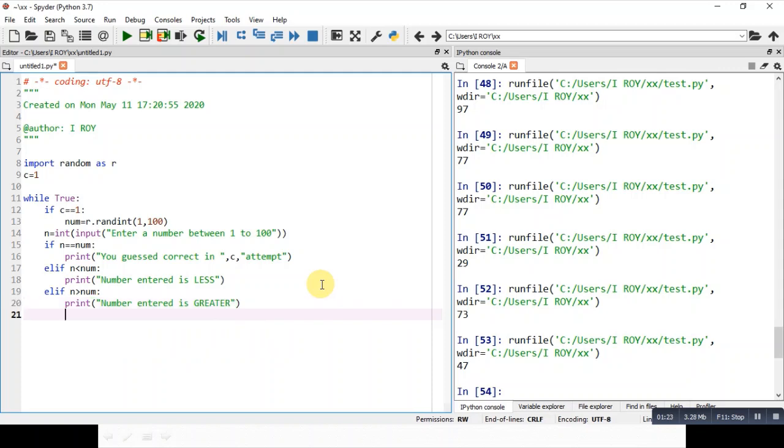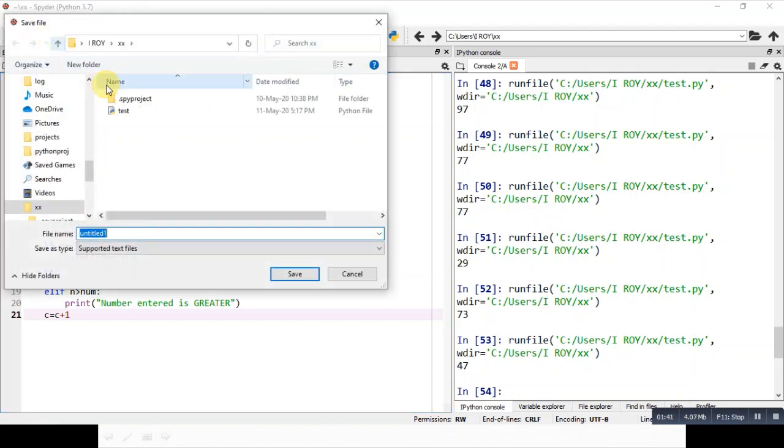So one more thing we will be doing here, that is we'll be incrementing the value of c by 1, so that we can understand in how many attempts we have completed it. So I'm saving the program here.